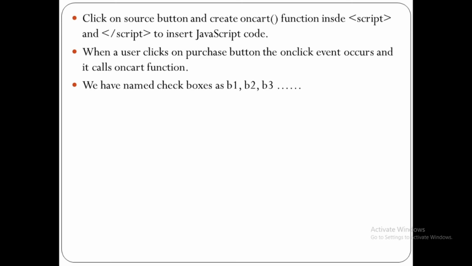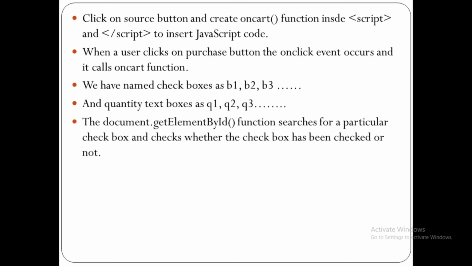Now remember, we have named checkboxes as B1, B2, B3, etc. Same way, for quantity text boxes we have given Q1, Q2, Q3, etc. names. Now in JavaScript we will use document.getElementById function.